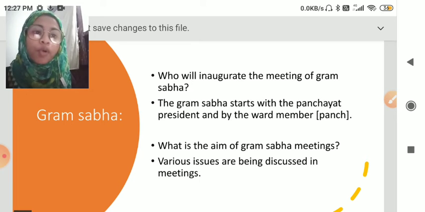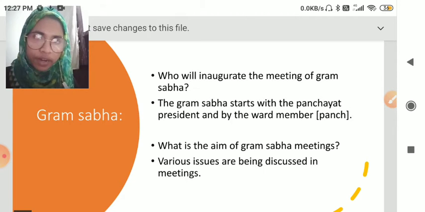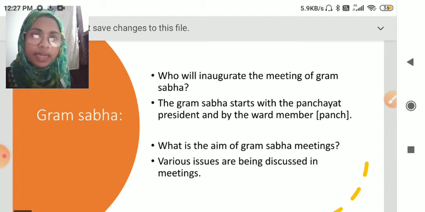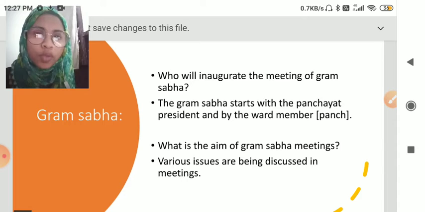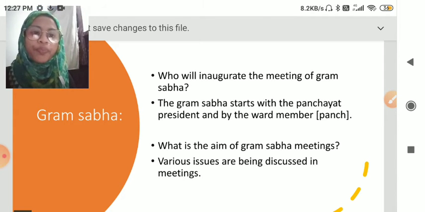What is the aim of the Gram Sabha meeting? Can you answer? So my dear friends, let me tell you, it is a place where the leaders and voters meet collectively and discuss various issues related to their social life, right? So what is the aim and importance of Gram Sabha meeting? Various issues are being discussed in that meeting.